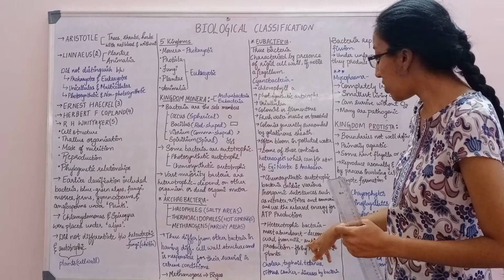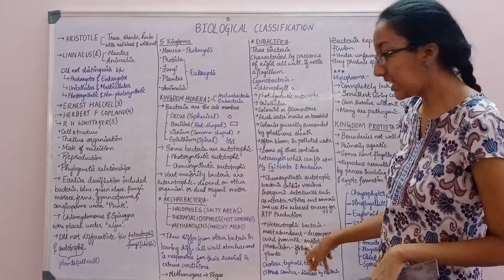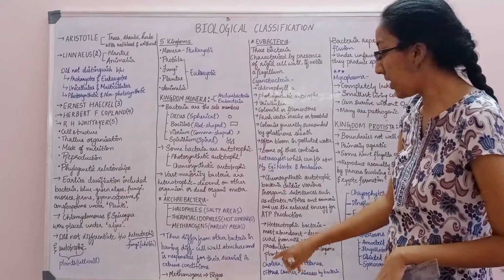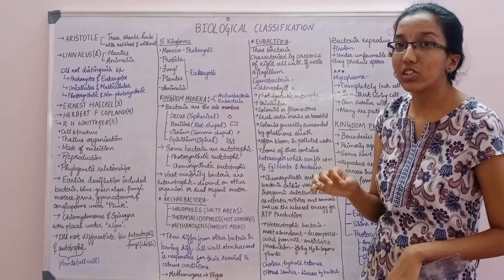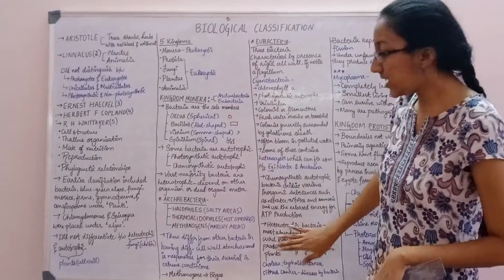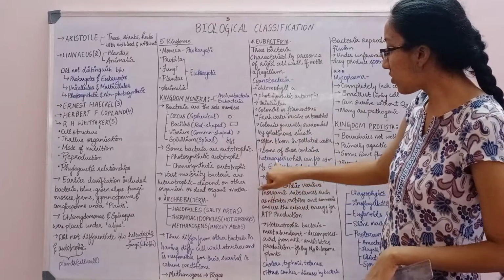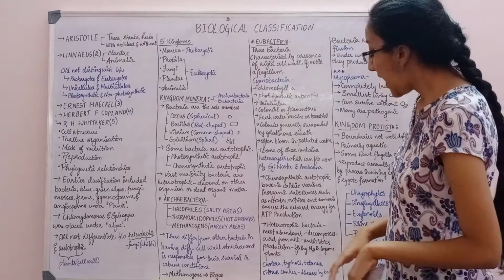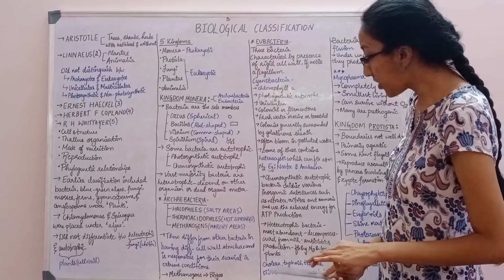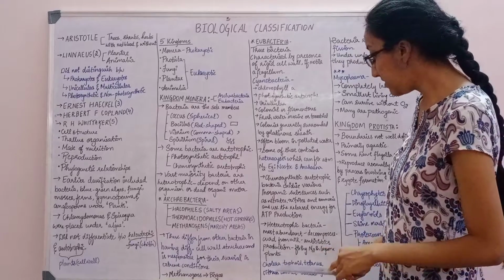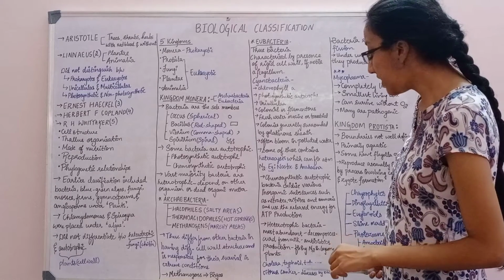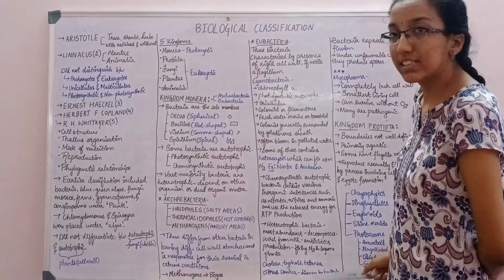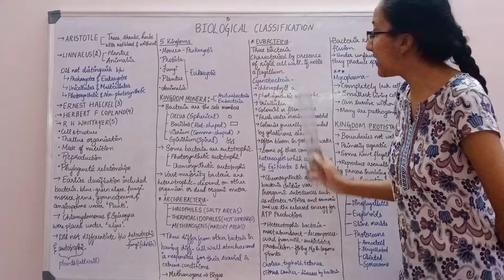They help in production of antibiotics like penicillin. Then fixing nitrogen in legume plants. These also help in fixing nitrogen in legume plants, but they don't have a specialized cell called heterocyst, which is only present in Nostoc and Anabaena. And this is very important. These are the various diseases: cholera, typhoid, tetanus, citrus canker are the various diseases caused by bacteria.